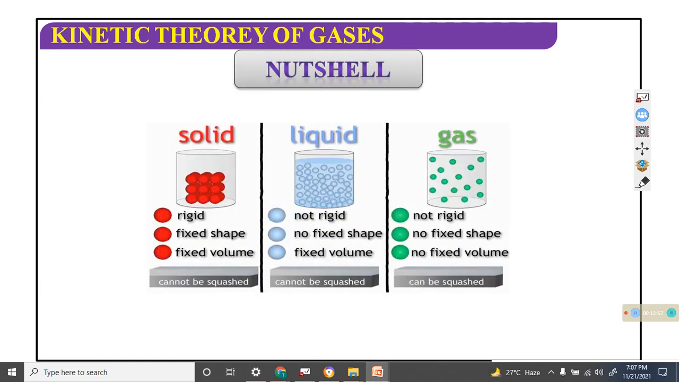Now the solid, liquid and gaseous states. Please take a screenshot, every student. Solid: rigid, fixed shape, fixed volume. Liquid: not rigid, not a fixed shape, but a fixed volume. Gases: not fixed, and they can be squashed. Next one.